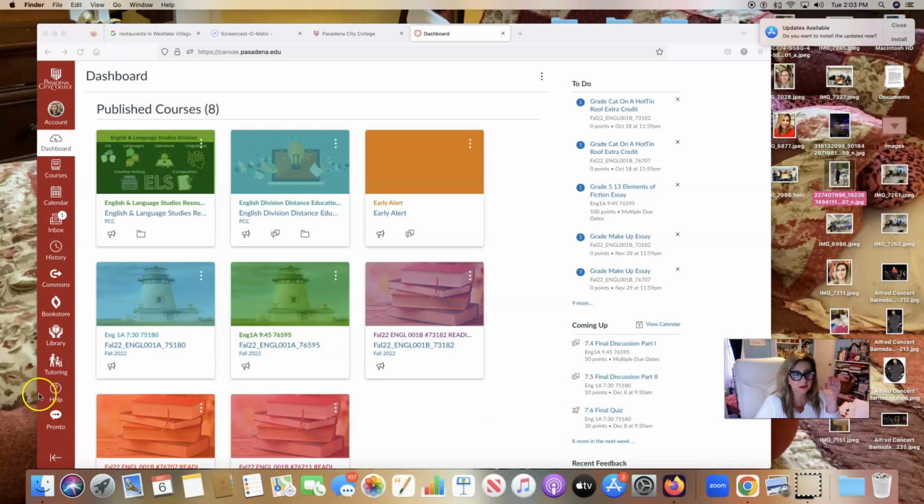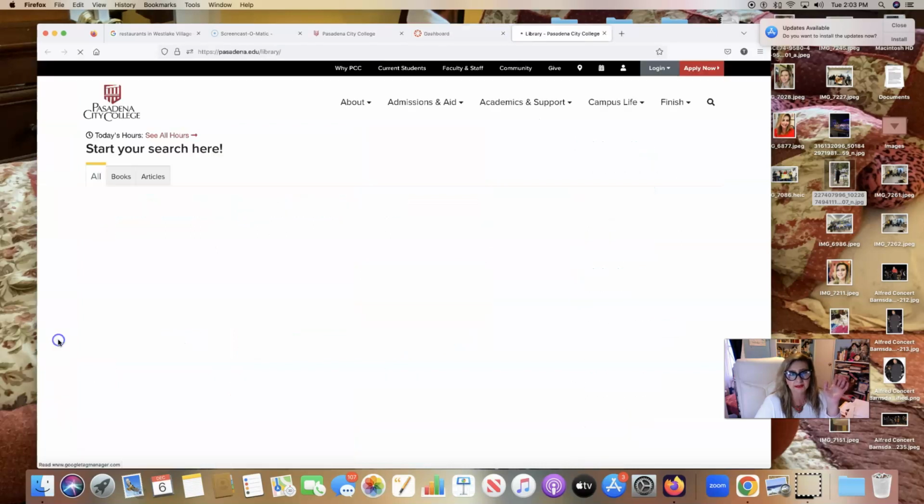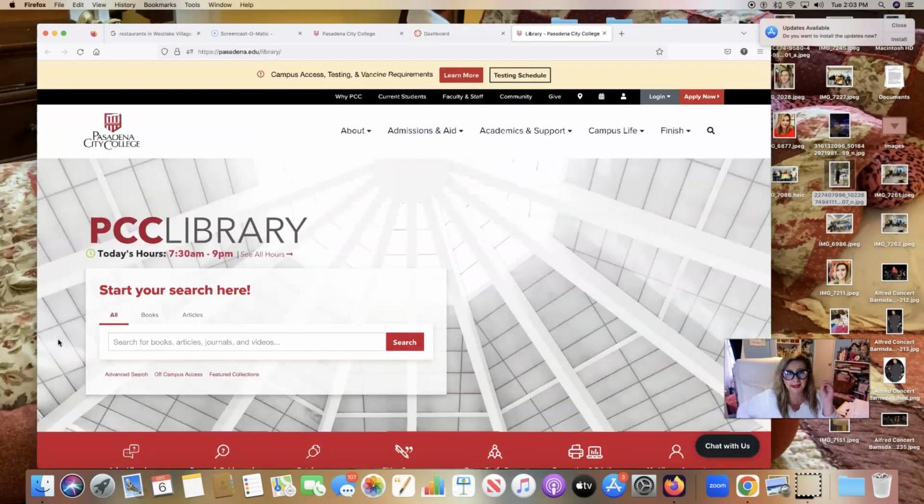Please note that you are required to only use our library website. That means that you cannot use Wikipedia as a source or any other source that is not from our library website. So if you do use a source from Wikipedia or any other source that's not from our library website, or you use Google, it is going to be discounted as a source for your research paper, and it will not go towards your research paper. And so you will lose a lot of points because of that.